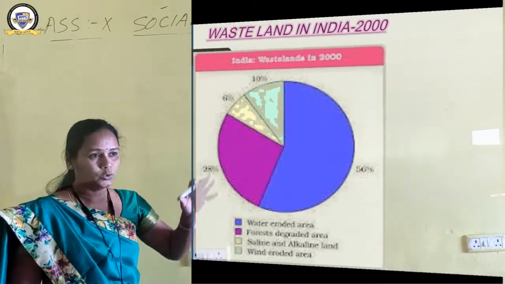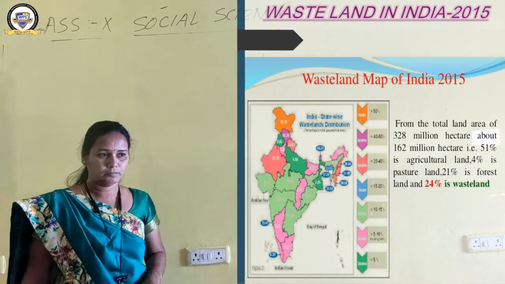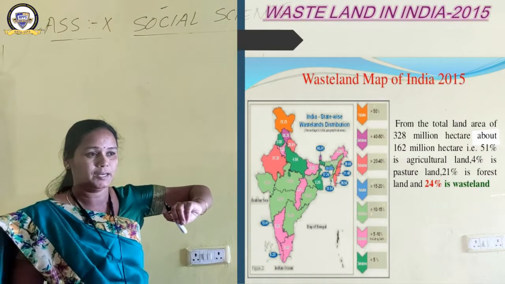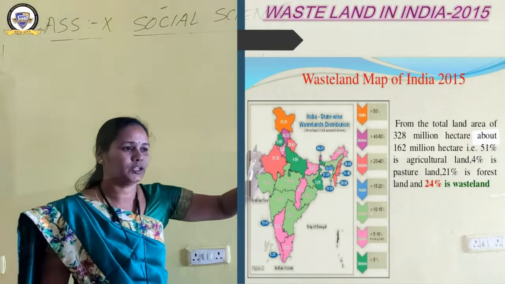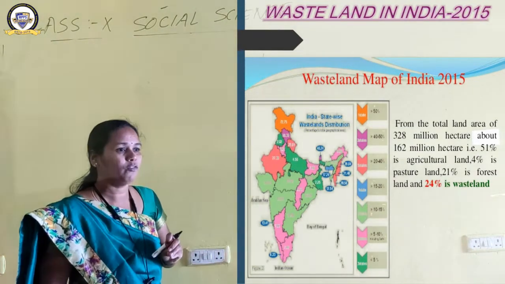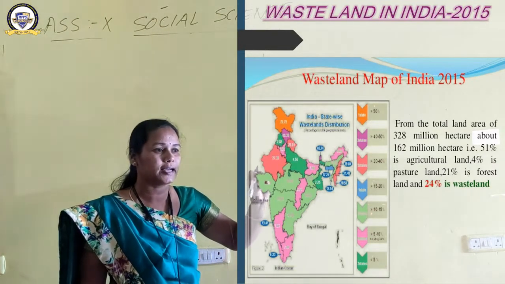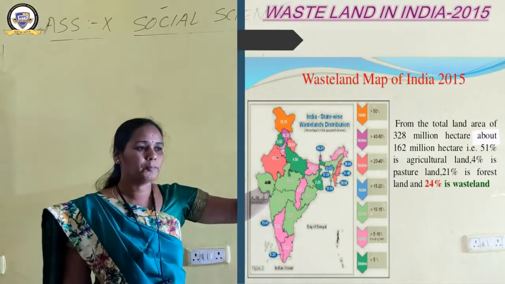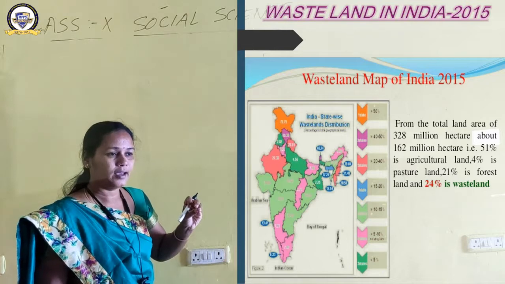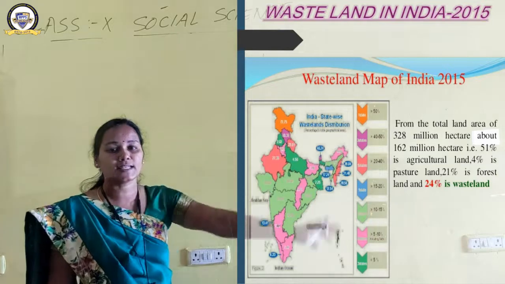Okay, moving ahead to the wastelands in India. One more representation, given in the form of a map. State-wise representation has been given. Very clearly it says that from the total land area of 3.28 million square kilometres, about 1.62 million hectares, that is 51%, is agricultural land, 4% is pastoral land, 21% is forest land, and 24% of the land of India is wasteland.